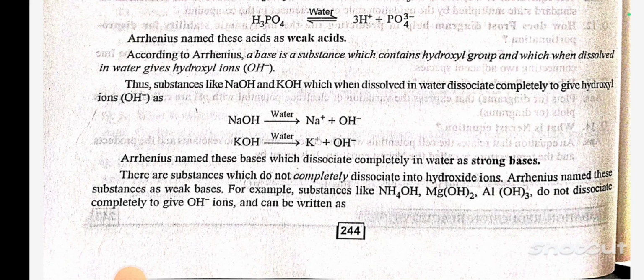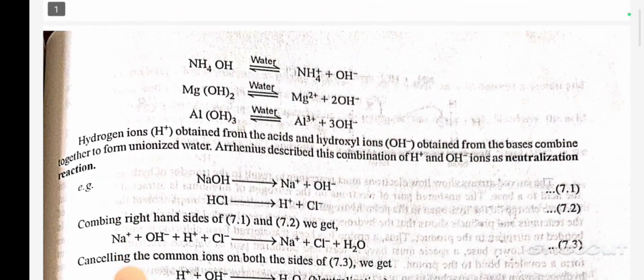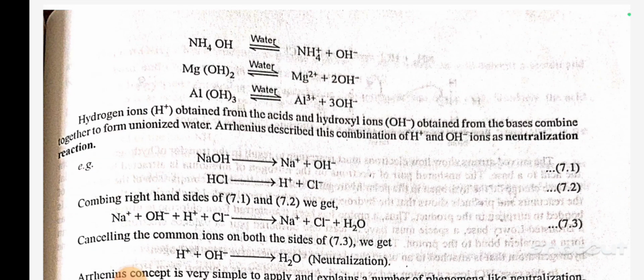These are substances which do not completely dissociate into hydroxide ion. Arrhenius named these substances as weak bases. For example, substances like NH4OH, Mg(OH)2, Al(OH)3 do not dissociate completely to give OH- ion and can be written as NH4OH in presence of water gives NH4+ plus OH-. Mg(OH)2 in presence of water gives Mg2+ plus 2OH-. Al(OH)3 in presence of water gives Al3+ plus 3OH-.